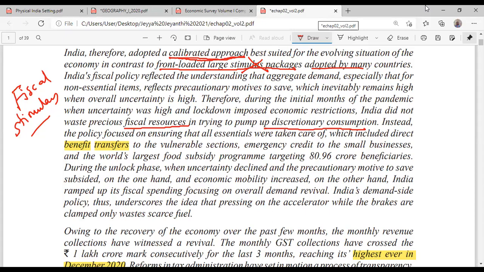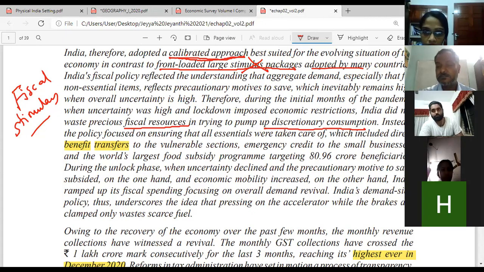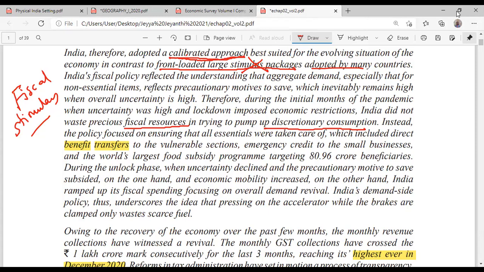So discretionary is urgent. Discretionary means which cannot be compromised. Sorry, discretionary means which can be compromised. I got confused actually. The government spent more on non-discretionary, not discretionary. I'll tell you.